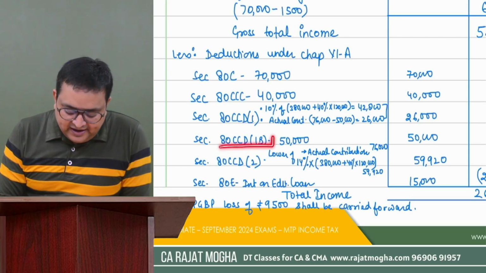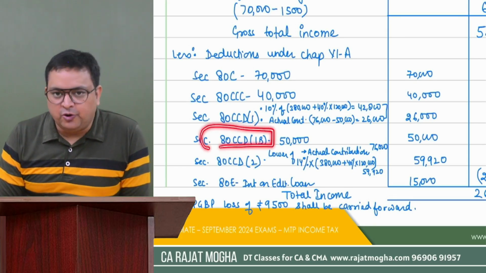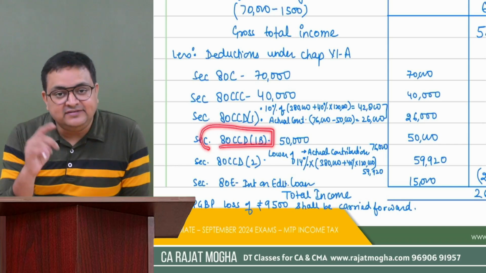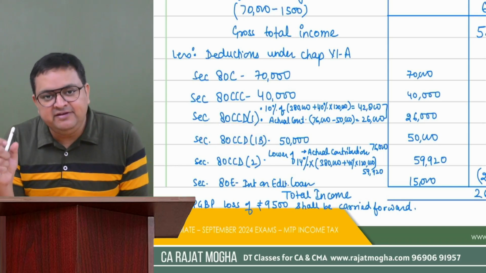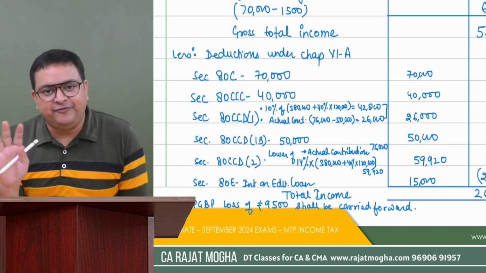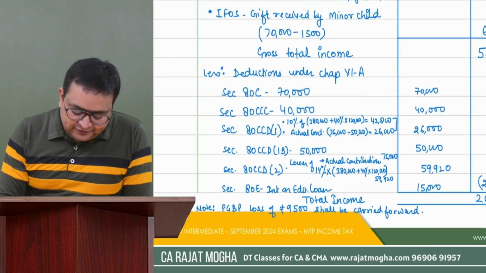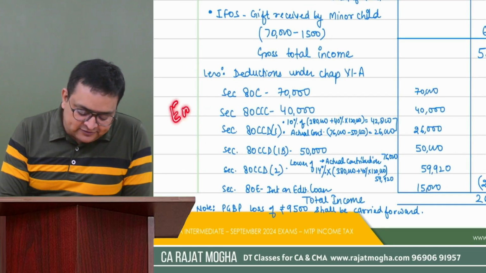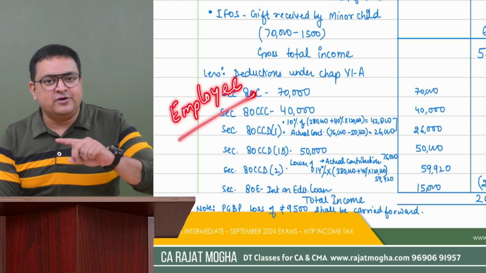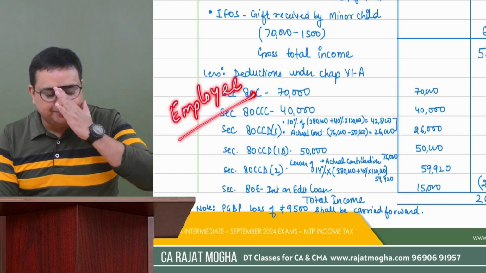We understand that 80CCD(1B) is also employee contribution, and 80CCD(1B) has its individual limit, maximum 50,000. So first of all, calculate how much the employee is contributing. Employee is contributing 20% of the basic salary.